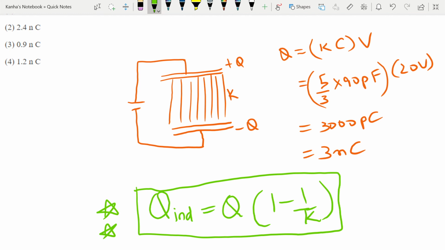So you should take a note of this because these questions have come in the papers before. If I apply this to my question at hand, I find that Q induced for my system is equal to 1.2 nC, which is the fourth answer.